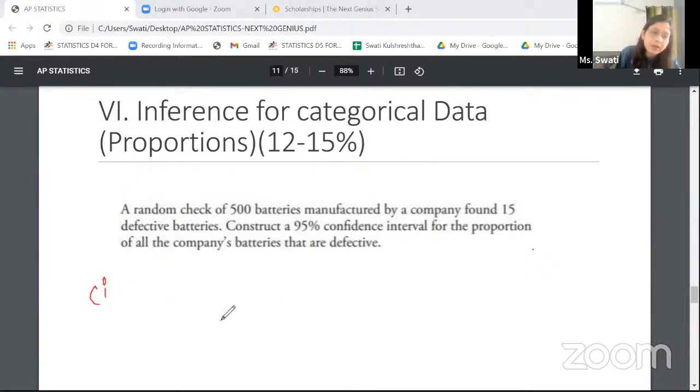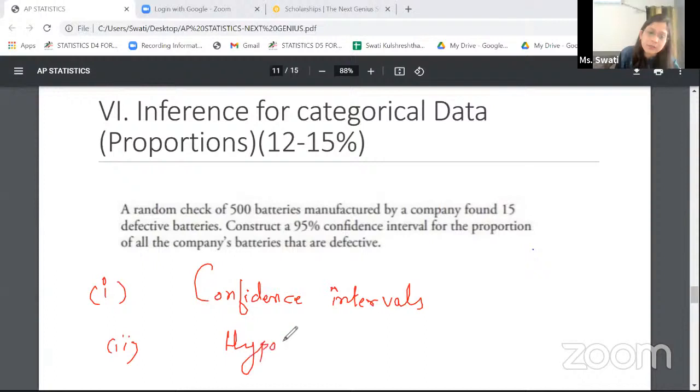Two things that are very important here are the confidence intervals, and the second thing that comes here is hypothesis testing. Again, single sample as well as two populations. When I'm considering confidence intervals, a lot of students ask me whether we need to remember the formulas. I say yes, absolutely.